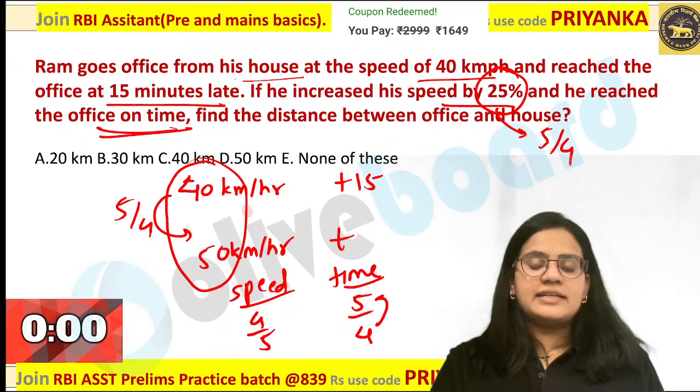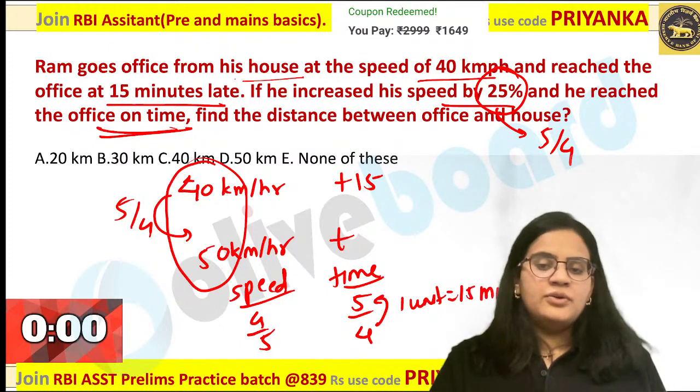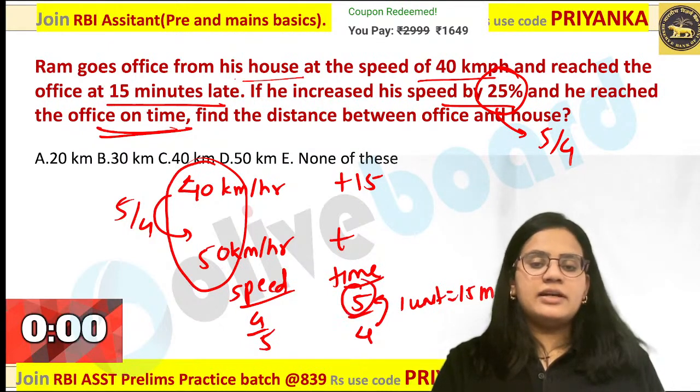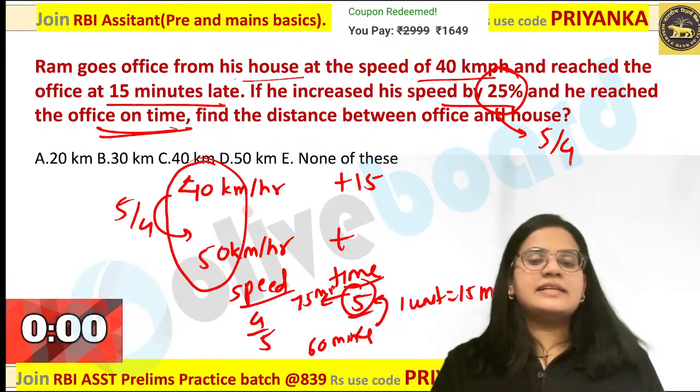Now this 1 extra unit, whatever is there, that 1 unit is equal to 15 minutes. So how will you calculate this? This is nothing but 75 minutes, and this is nothing but 60 minutes over here. For 75 minutes and 60 minutes over here.